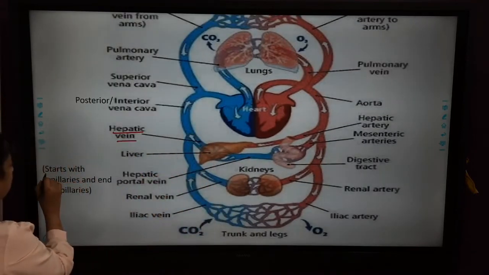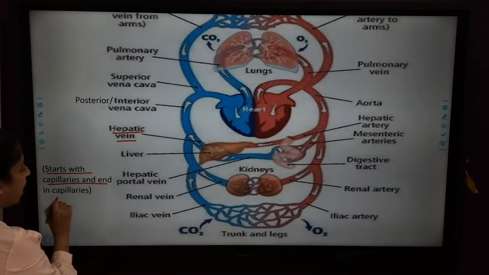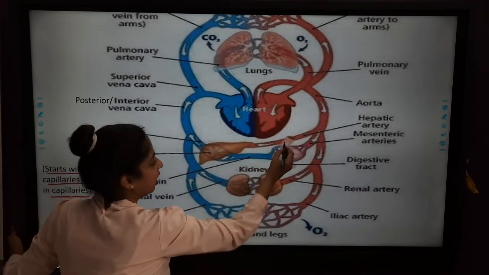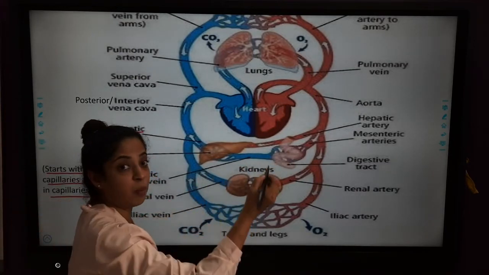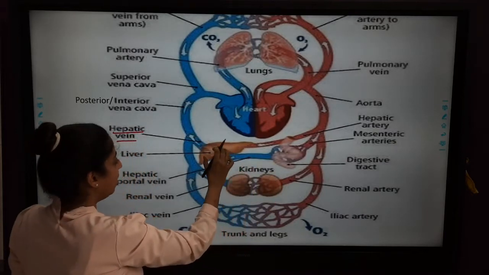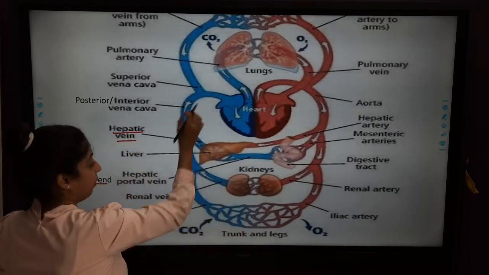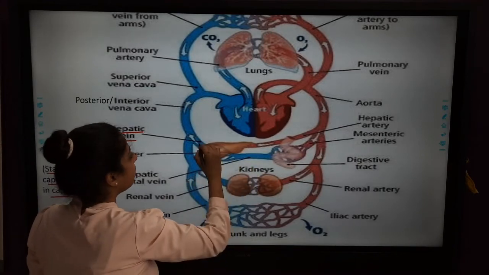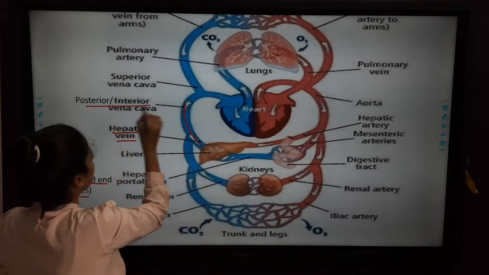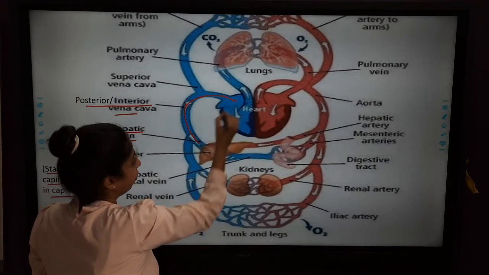What are hepatic portal veins? It starts with capillaries and ends with capillaries. Here you can see that it started with the capillaries which are coming from the stomach and intestine, and it ended in the capillary and formed the hepatic vein again. Now this blood joins the posterior vena cava and then it enters the auricle.